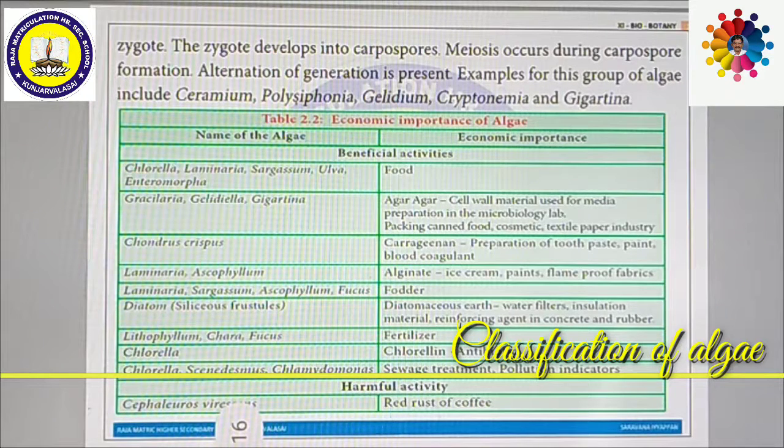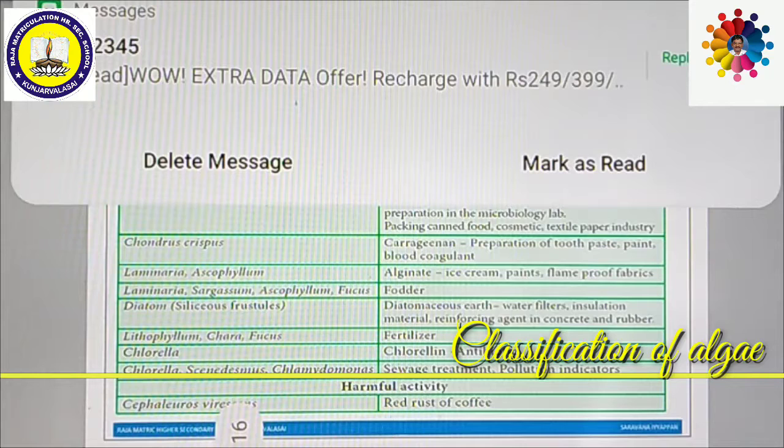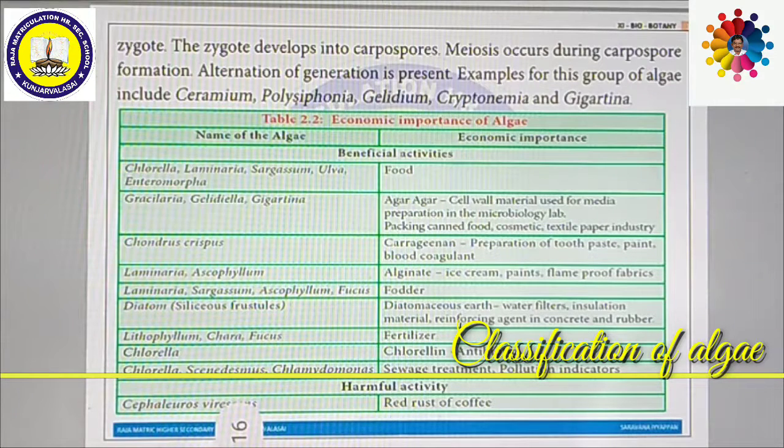Meiosis occurs during carpospore formation. Alternation of generation is present. Examples for this group of algae are Batrachospermum, Polysiphonia, Gelidium, Gracilaria, Gigartina. These are all some examples of Rhodophyceae.